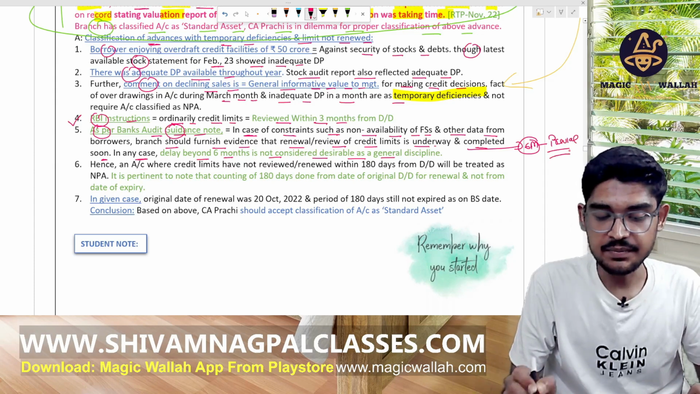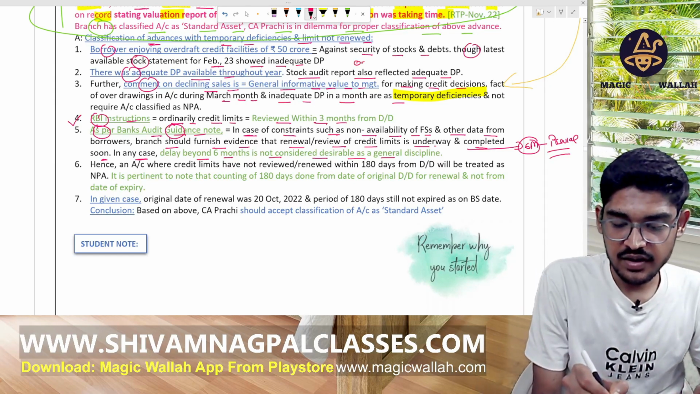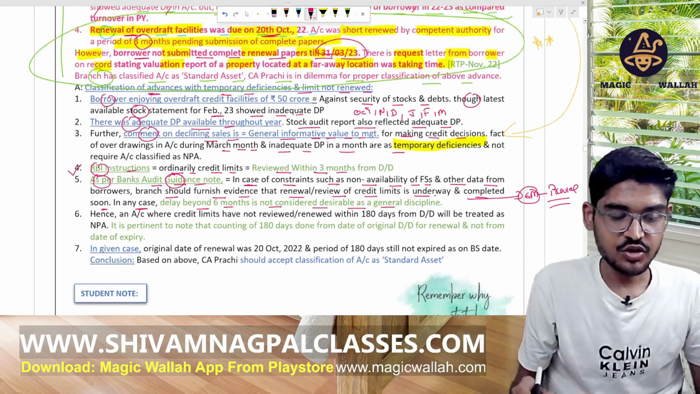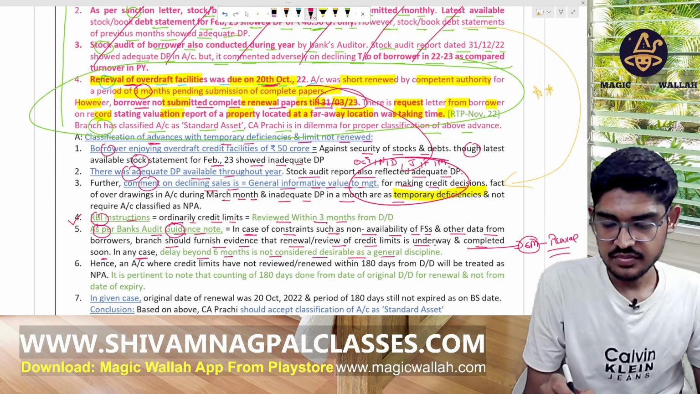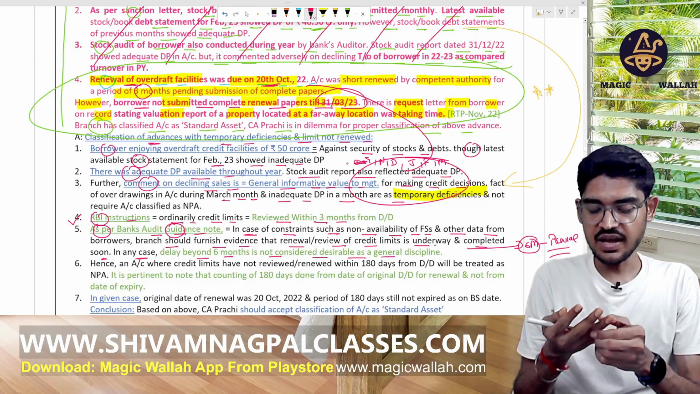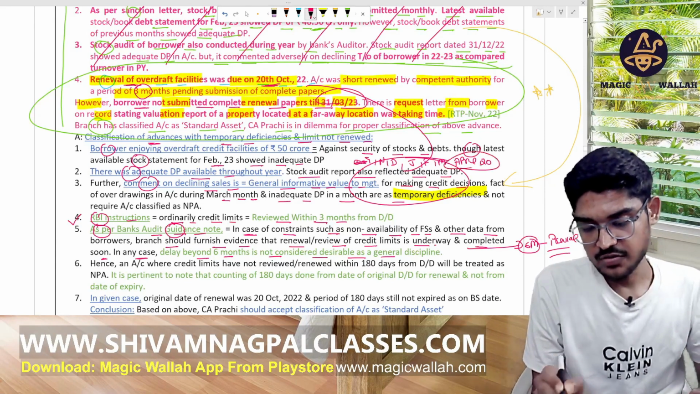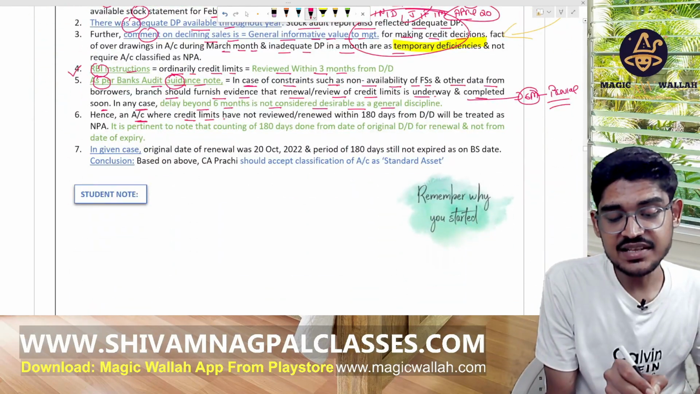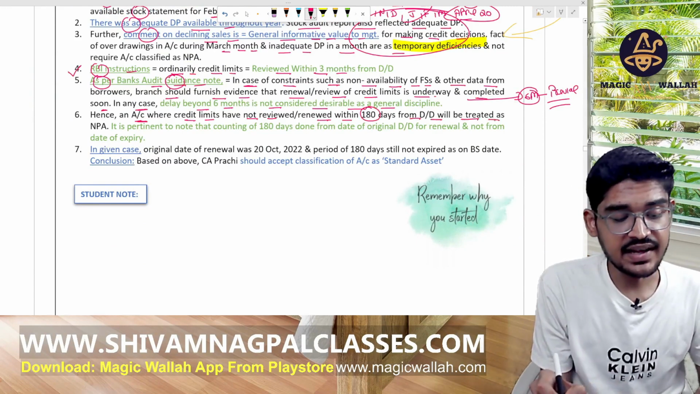We have 6 months time. So October, November, December, January, February, March. So you will get 6 months here. Actually October is not counted, the next month is counted: November, December, January, February, March, April. Till April it's allowed, till 20 April it's allowed. Right? So an account where the credit limit has not been reviewed within this time from the due date will be treated as NPA.